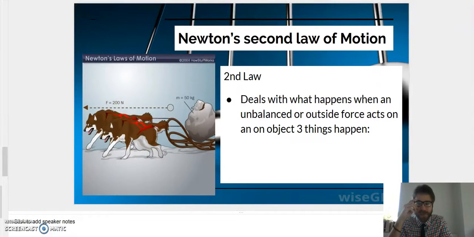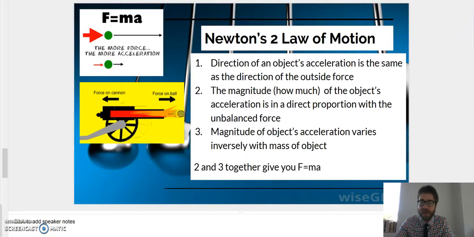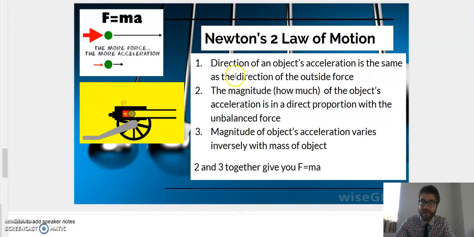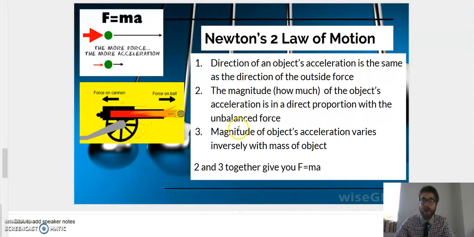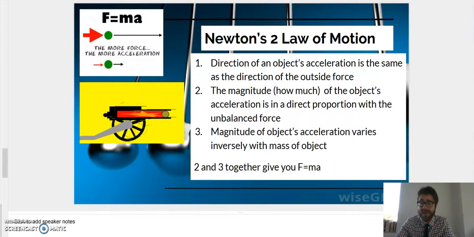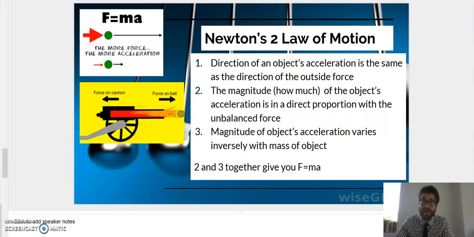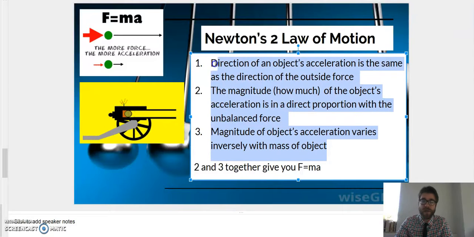So the second law deals with what happens when an outside force acts on something. Now, I showed you this slide that has all these descriptions of the second law. All these describe the second law. Direction of an object's acceleration is the same as the direction of the outside force. The magnitude of the object's acceleration is in direct proportion with the unbalanced force. I'm not going to read all that. You guys don't really need to memorize all of this.